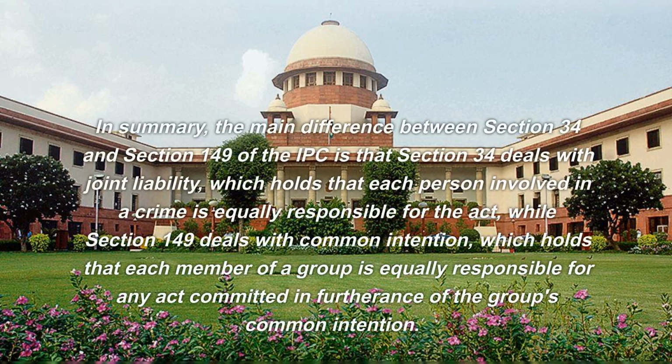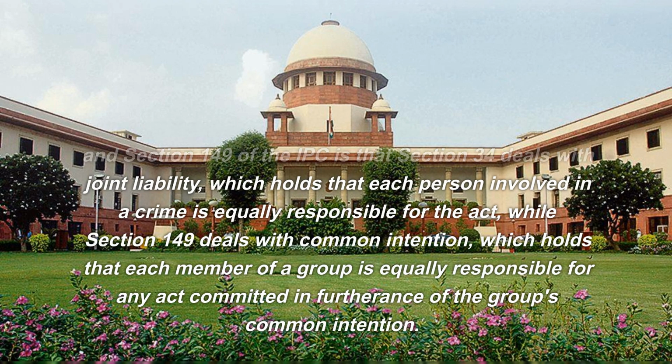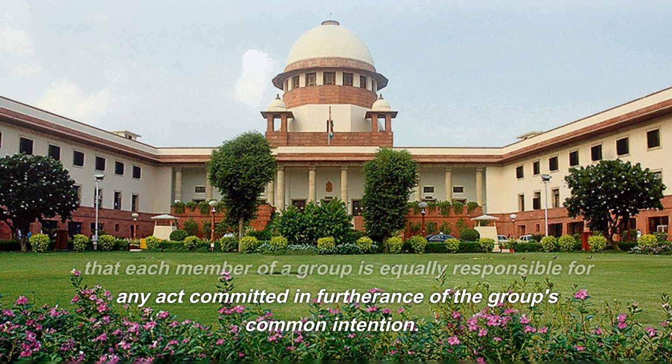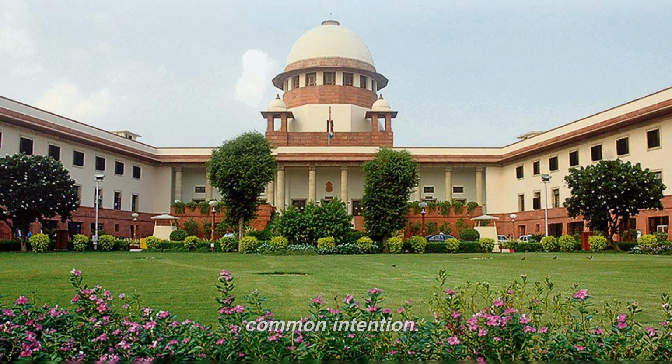In summary, the main difference between Section 34 and Section 149 of the IPC is that Section 34 deals with joint liability, which holds that each person involved in a crime is equally responsible for the act, while Section 149 deals with common intention, which holds that each member of a group is equally responsible for any act committed in furtherance of the group's common intention.